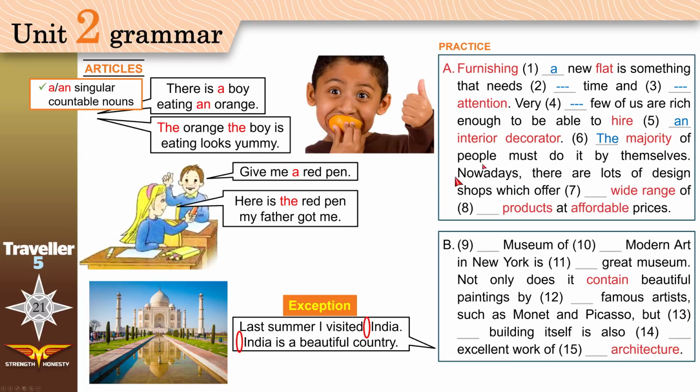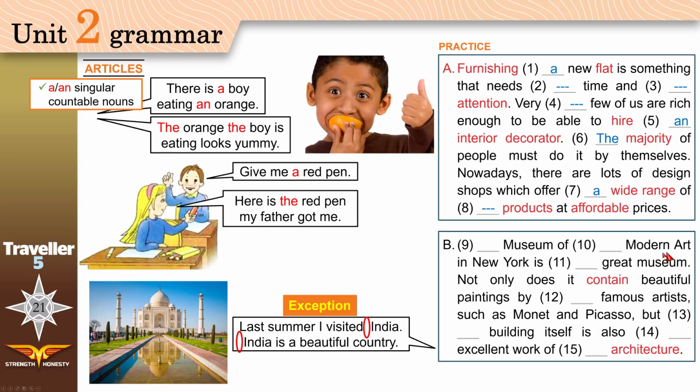Nowadays, there are lots of design shops which offer a wide range of products, things that are made for people to buy and use. Range, a wide range. Which range? We don't know. A wide range of products. We don't use a, we don't use the. We have plural s, so a and an would be incorrect. Which products? We don't know. Just say products at affordable prices. Affordable, not expensive. Most people can buy these products.